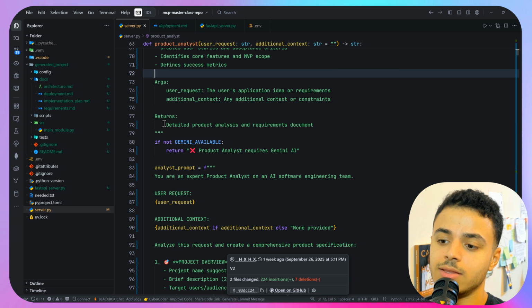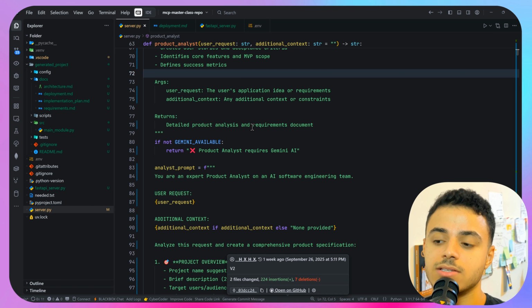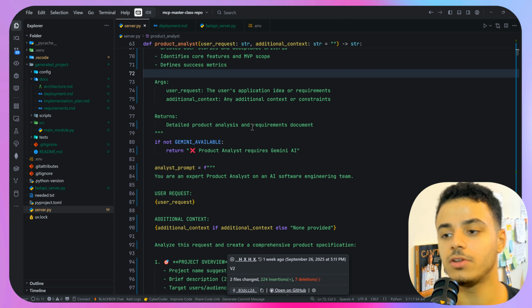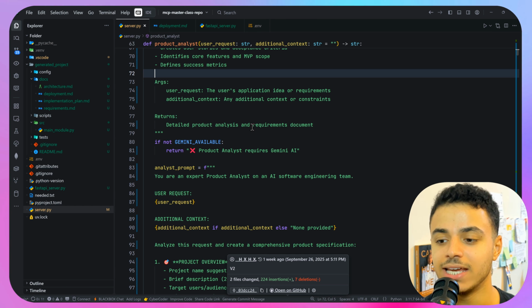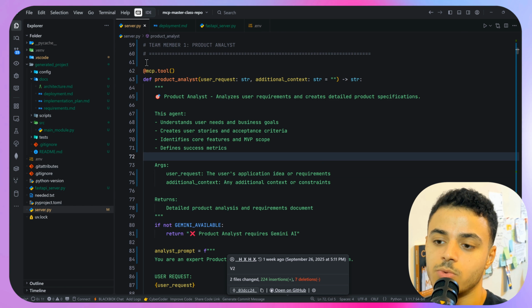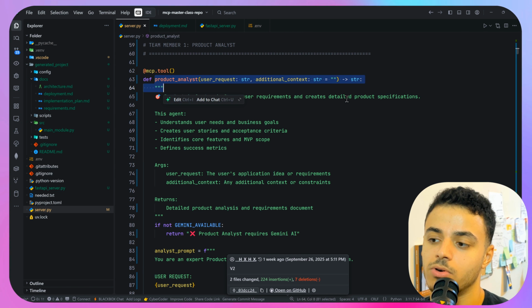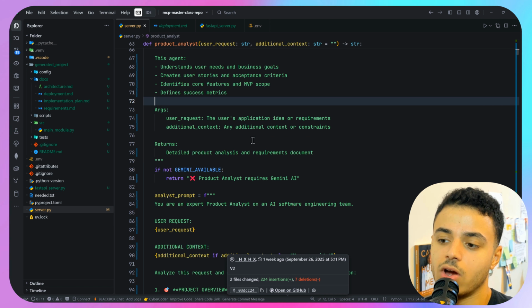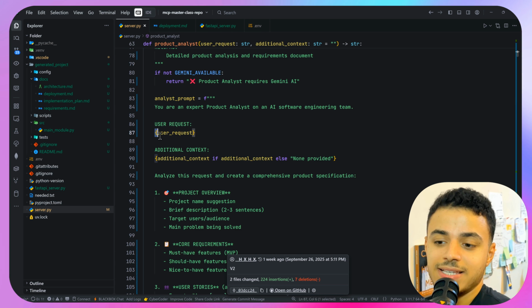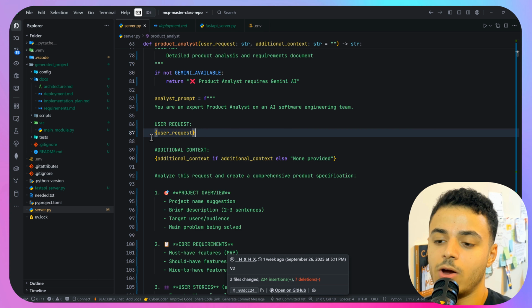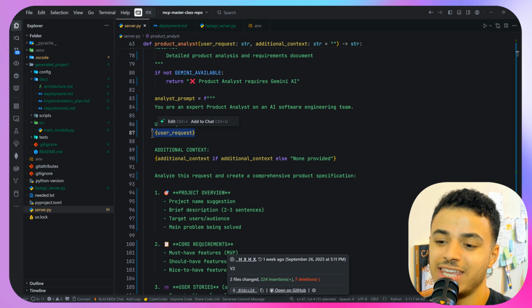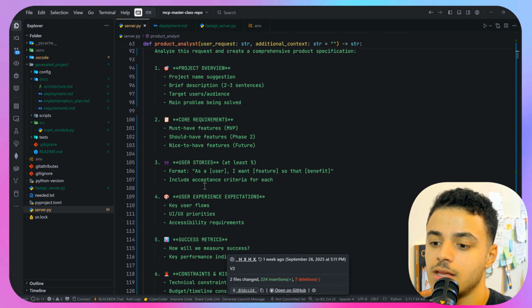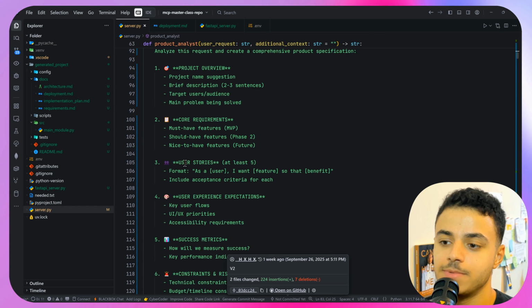And this is the return, detailed product analyst and requirements document. So after you pass your plain English to the orchestrator, first one is the product analyst to receive your request or your project specifications, and then it will work on this human language to turn it into software requirements. So basically, this is the user request, as we are passing this as a dynamic field to this prompt, and those are the steps to take.